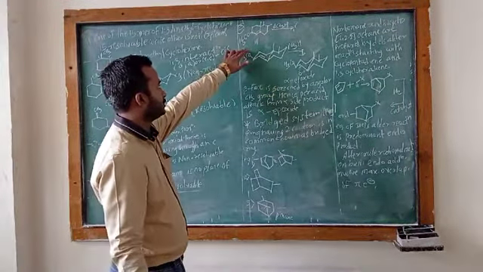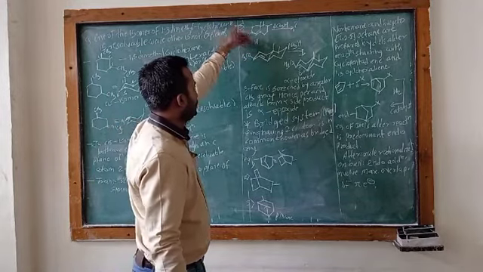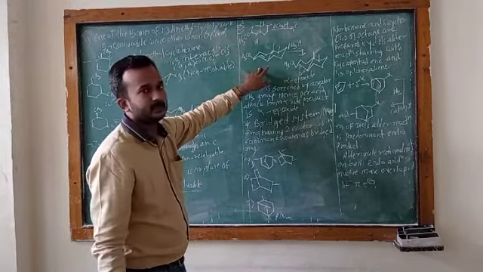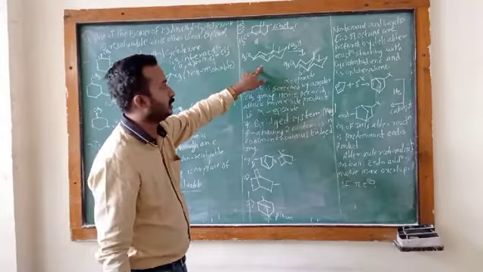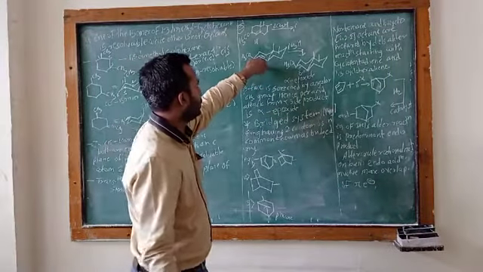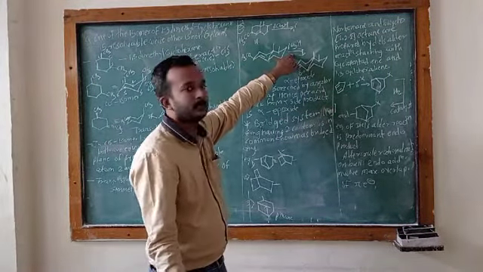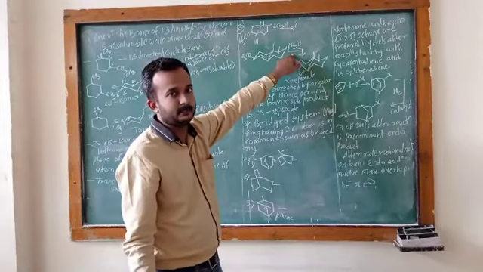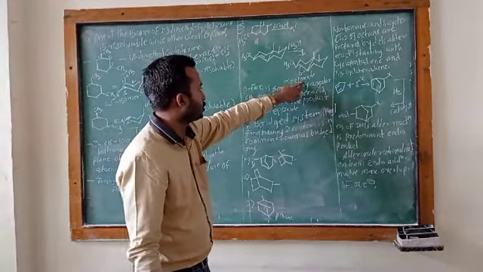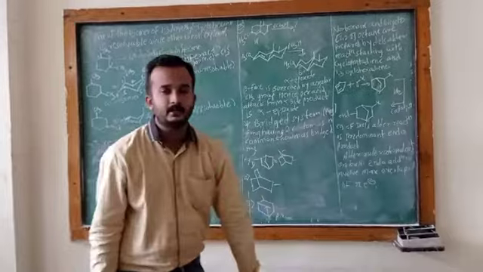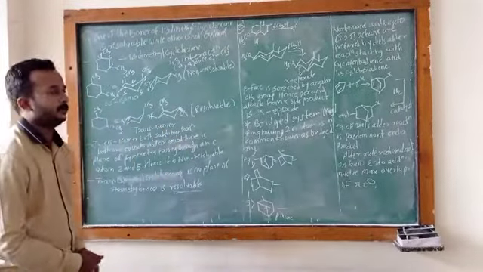Okay, look at this example. This example is shown in chair form ring. In the chair form ring, it is treated with per acid, and there is formation of alpha epoxide.